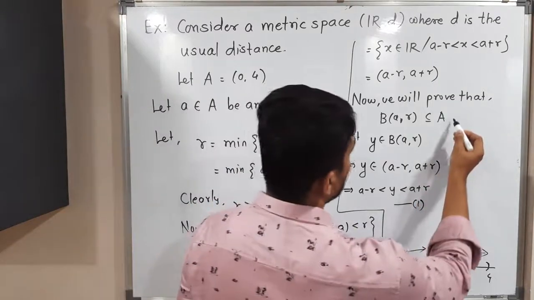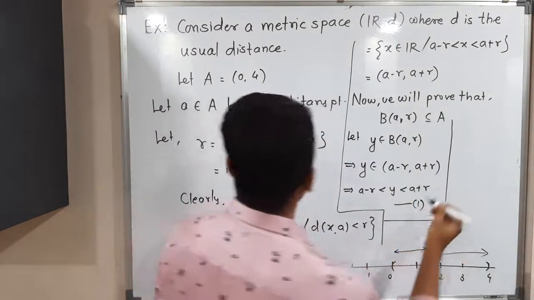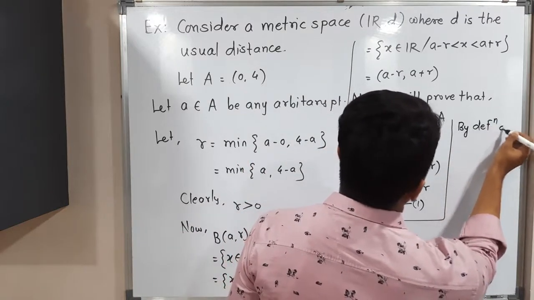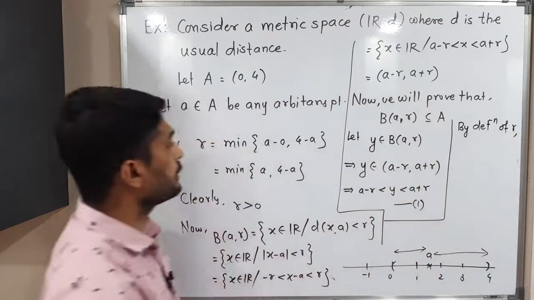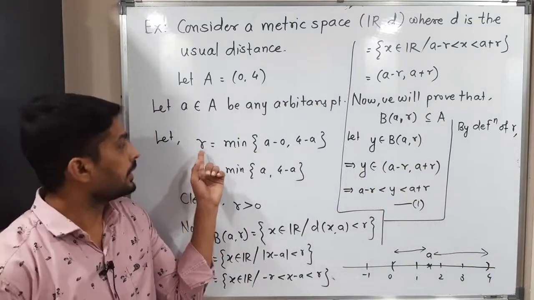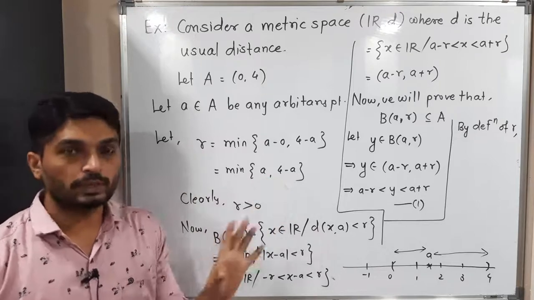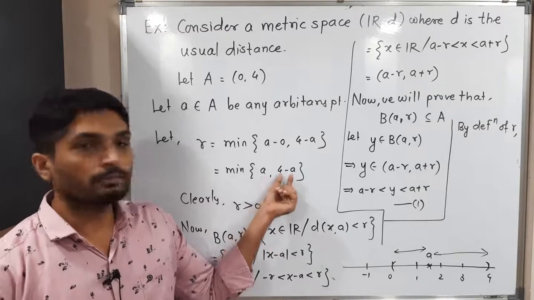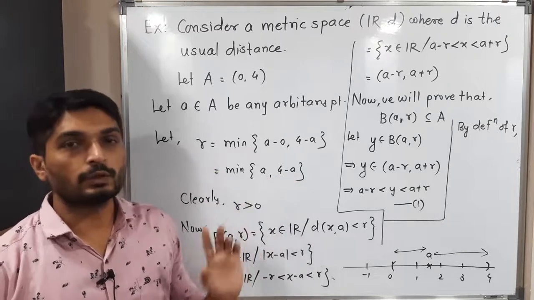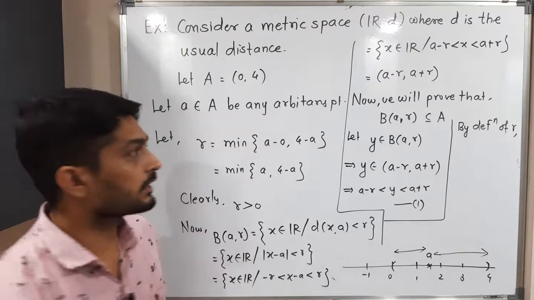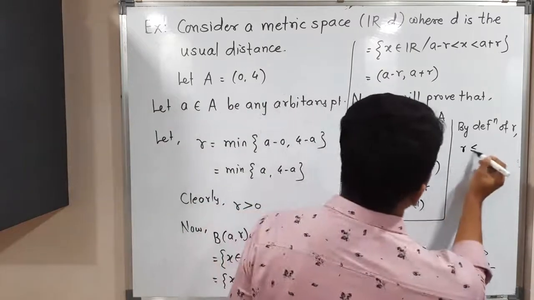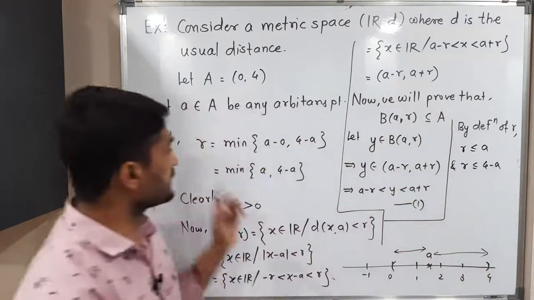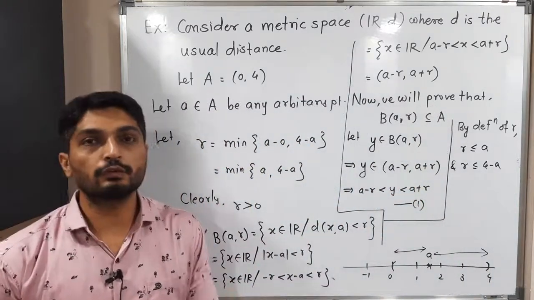See, we have some space. Let us use, by definition of r. Now I am going to use the definition of r. r is the minimum of these two. If a is the minimum of the two, r is equal to a, and if 4 minus a is the minimum value, then r is equal to 4 minus a. But definitely r is less than or equal to a, and r is less than or equal to 4 minus a. Since it is the minimum of these two, it is less than or equal to both values.